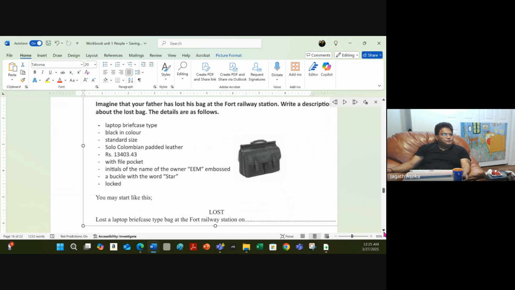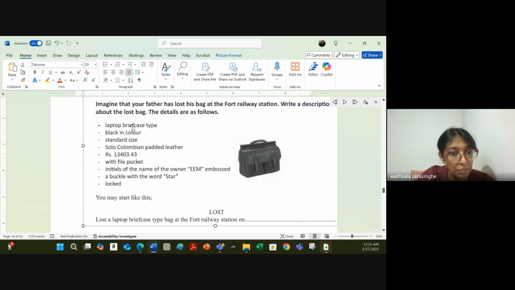Laptop briefcase type, black in color, standard size, solo Colombian padded leather, 13,403 and 43 cents, with file pocket, initials of the name of the owner, EEM, embossed, a buckle with the word Star, and locked.